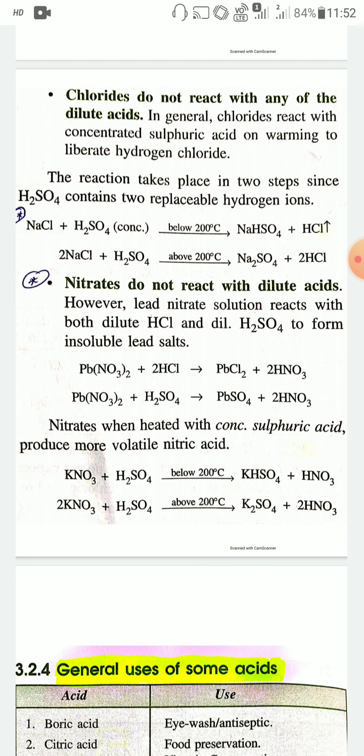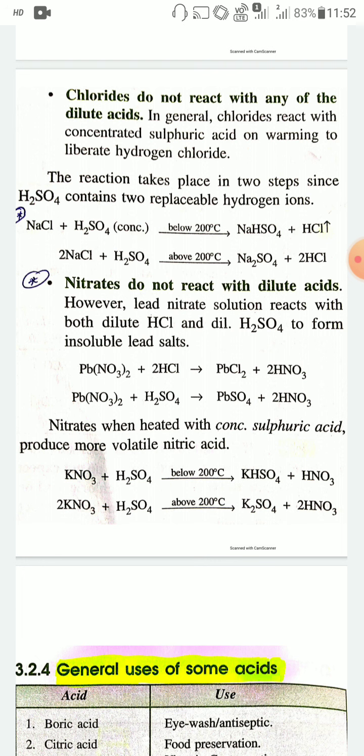In general, chloride reacts with concentrated sulfuric acid on warming to liberate hydrogen chloride. So chlorides do not react with dilute acids, but will react with concentrated sulfuric acid on warming to liberate hydrogen chloride. One example is sodium chloride.